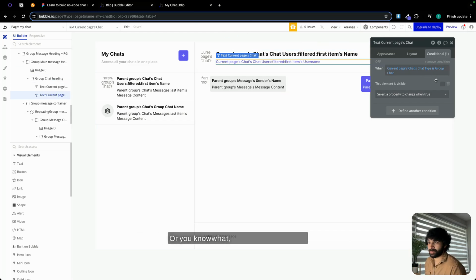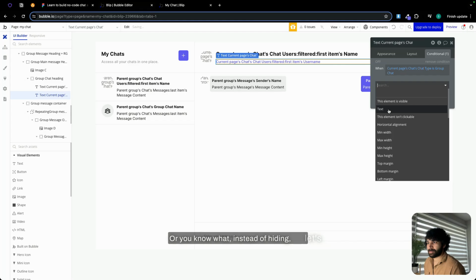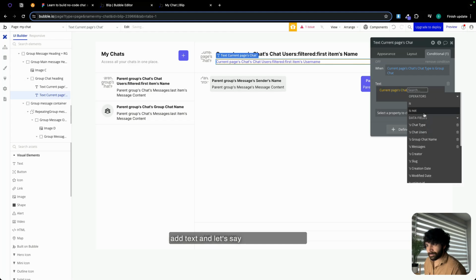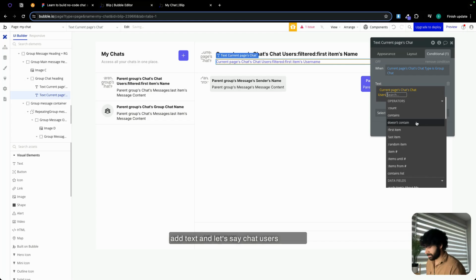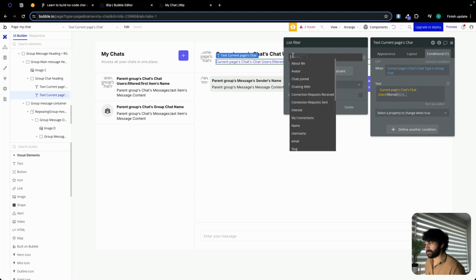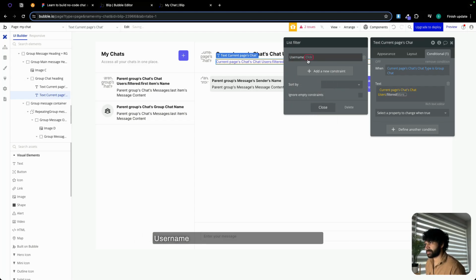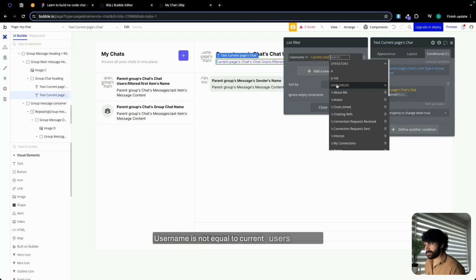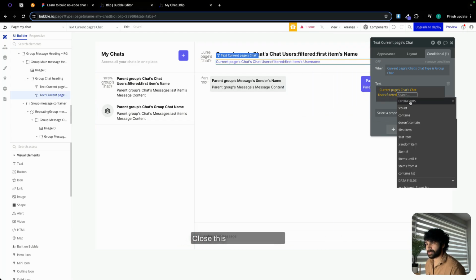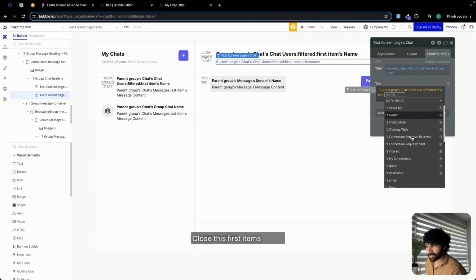Or you know what? Instead of hiding, let's add text and let's say chat users filtered. Same thing, guys. Username is not equal to current user's username. Close this. First items.